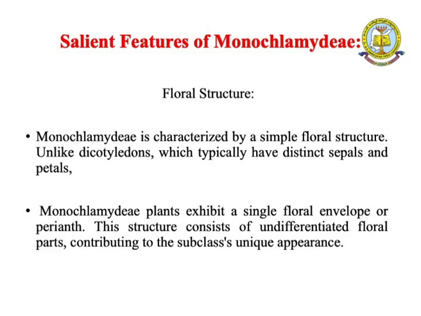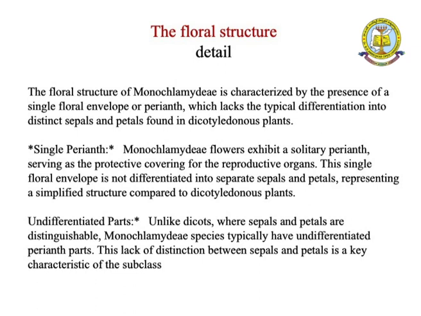This structure consists of undifferentiated floral parts, contributing to the subclass's unique appearance. And what are the clear details? The floral structure of Monochlamydeae is characterized by the presence of a single floral envelope or perianth, which lacks the typical differentiation into sepals and petals found in dicotyledonous plants.